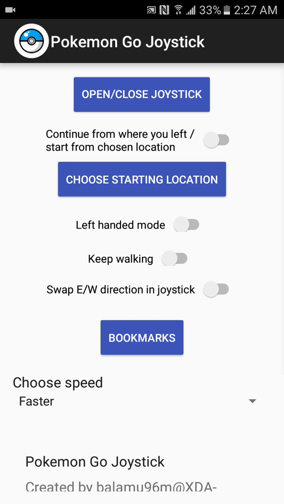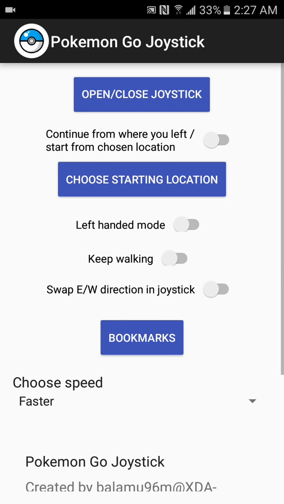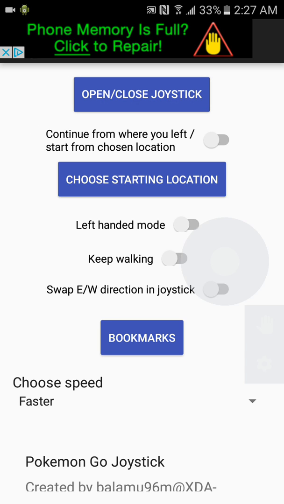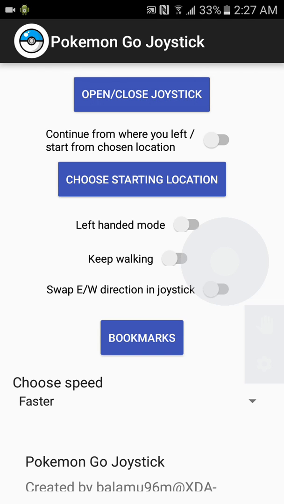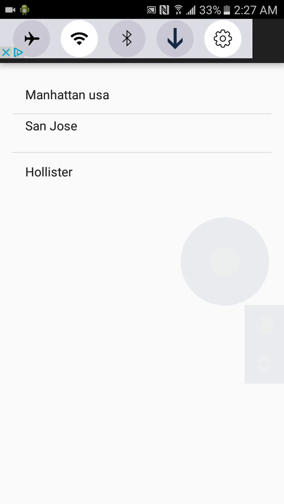You can bookmark your location. So when you open it up, it's gonna be like this. You just click open close joystick, and you bookmark location.